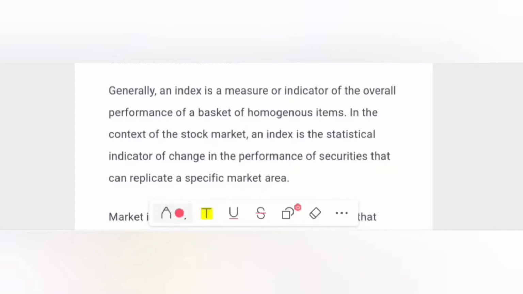So normally we can figure out what an index is when a group of companies forms into an index, like Nifty 50, where you have 50 companies in one basket. And also we have Nifty Small Cap and Nifty Mid Cap. So these are all different types of indexes that carry different stocks, in total company stocks that are traded in exchanges like NSE or BSE. So NSE has different indexes and BSE has different indexes, so we will figure that out in this video.